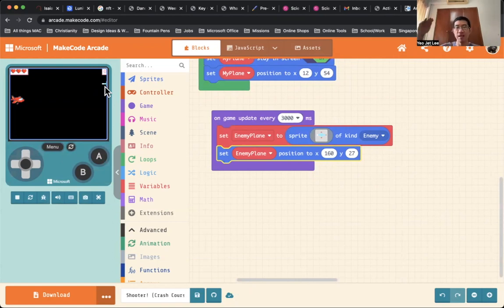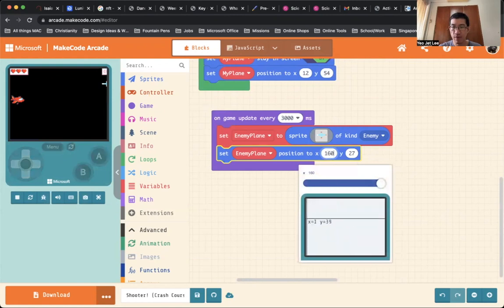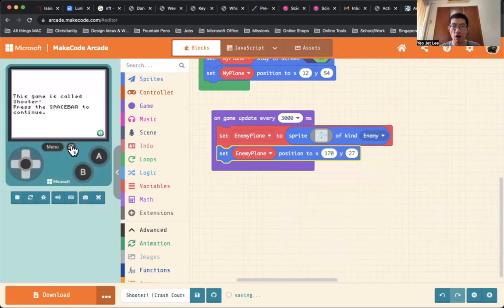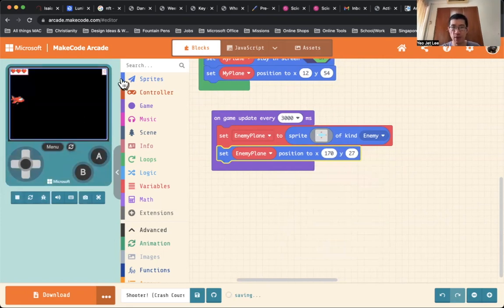I don't want to see the plane appearing on screen. I want it to be appearing off screen. So how do I do it? You notice that as I go to the right, x increases. So I can give a value like, for example, 170. So 170 is off screen, right? Somewhere here, off screen. So I managed to put the plane beyond the screen because I do not want to see the plane appearing on the screen. I want the plane to come in off screen, so the transition is more smooth, right?